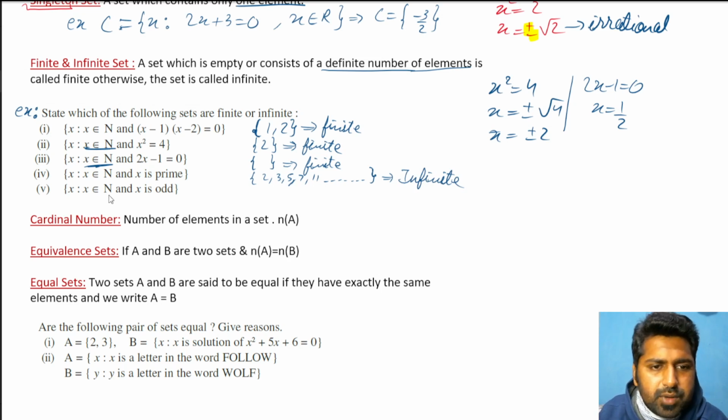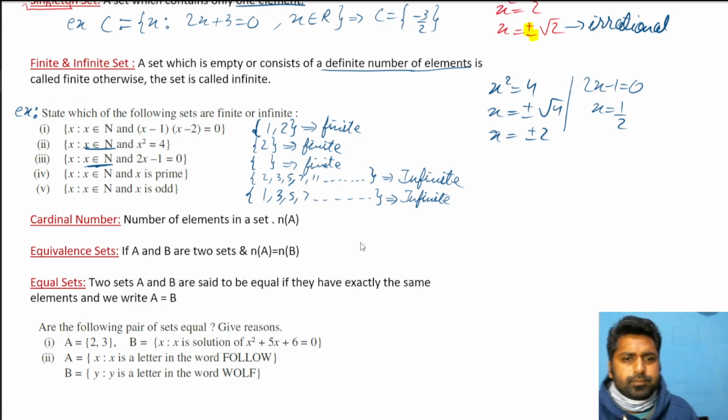Lastly, x belongs to natural number and x is odd. Again, if I talk about odd numbers, it starts from 1, 3, 5, 7, and we have to keep going on because the question itself does not restrict it. So again, we have to go till infinity. So how many elements are there inside it? Infinite. So infinite set.